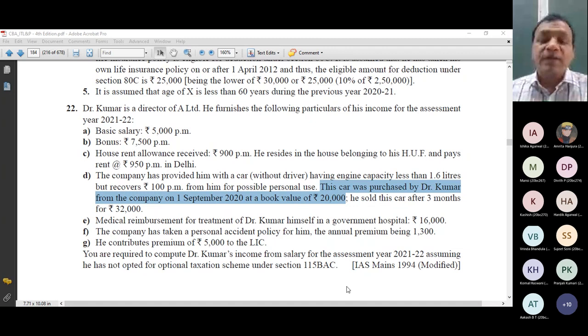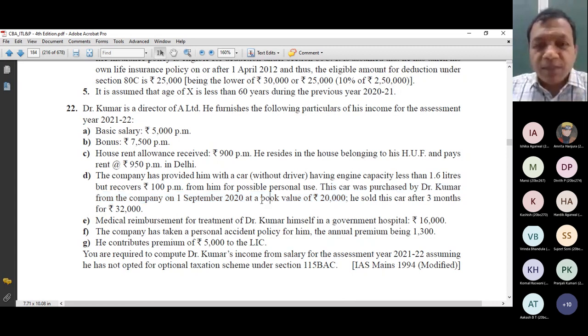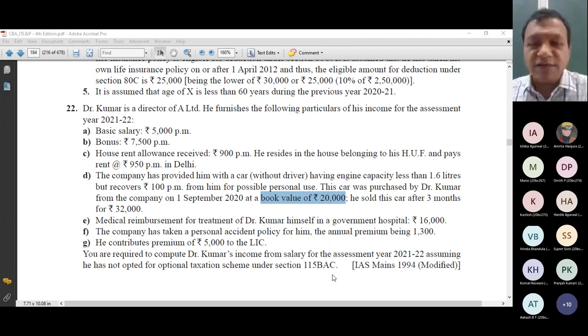This is the first point. Second, there is no need to compute the average market value, because the question says that whatever is the book value of this car, 20,000, I paid the same amount. So whatever is the average market value of the car, I paid the same amount. So what is the taxable value of sale of movable asset in this case? Nil. Because whatever is the book value, I paid the same amount to my employer, so there is no personal benefit to me. But technically there is a perquisite, the value is nil. If understood, please raise your hands.